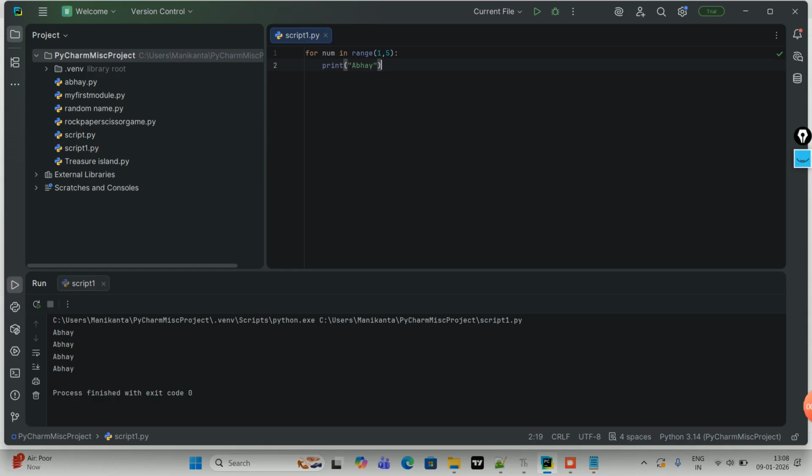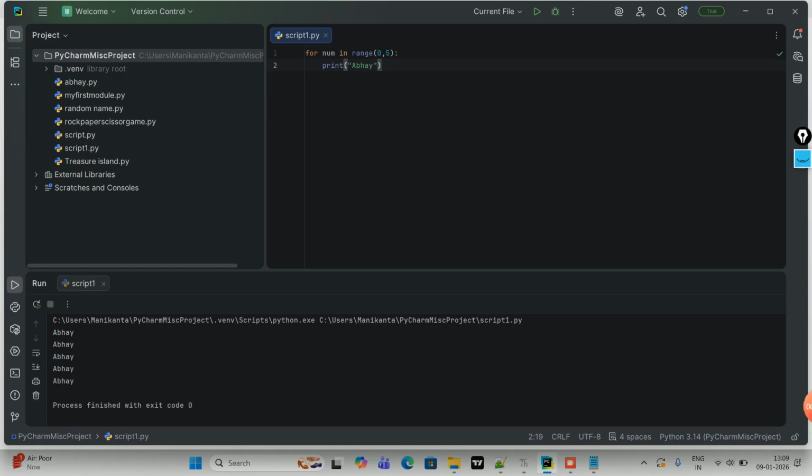So let's say if I want to print my name 5 times, then I always have to give 6, because 6 will not be included. So either I can give it like this, or like this. So 0 to 5 means what? 0, 1, 2, 3, 4, 5, a total of 6 numbers, but it will iterate only 5 times, because 0, 1, 2, 3, 4 get touched and 5 will not. Or 1, 2, 3, 4, 5. Understood? So this is a range.